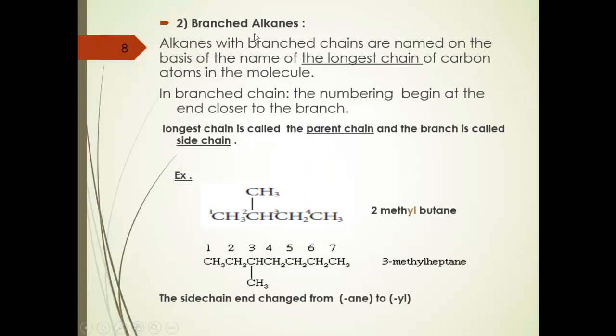The other type, the branched alkanes. How can we name the branched alkanes? Alkanes with a branched chain are named on the basis of the name of the longest chain. So first I will choose the longest chain of carbon atoms in this molecule, and I will make the numbering from the end closest to the branch.